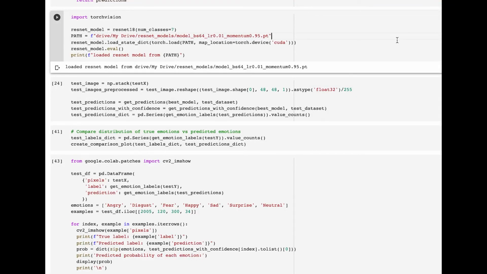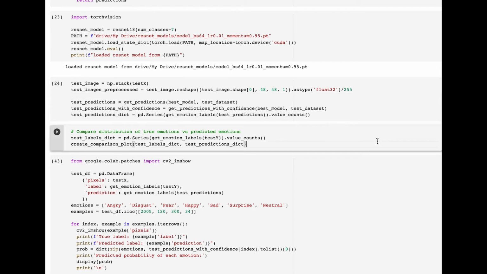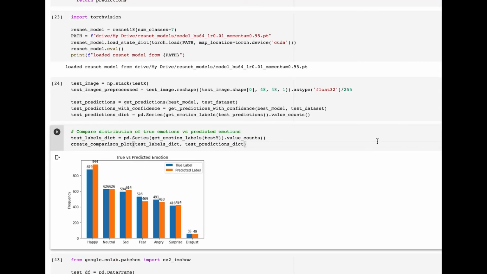First, we'll load the model from file, and then we'll use our model to predict labels for our test dataset. Now we'll compare the distribution of our predicted labels with the true labels.